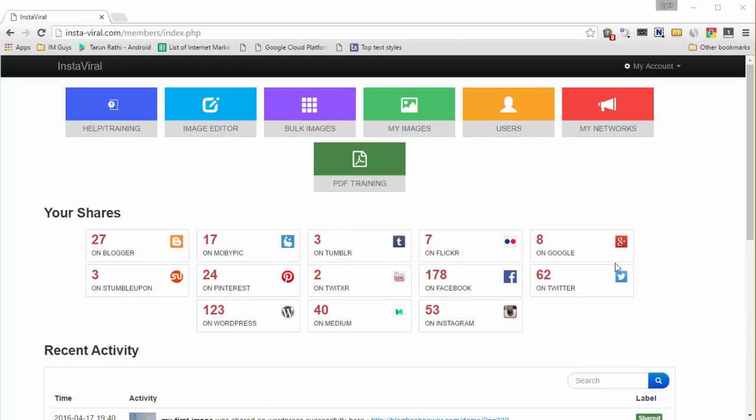So this concludes our demo of Instaviral. It's a huge, very, very powerful software, and even in such a long demo, I haven't been able to show you all the power and potential that it has. But what I've shown you should be enough to give you an idea of how much potential Instaviral has and how much traffic it can successfully drive to you from all the different places on the internet, without you having to be a slave of your computer clicking buttons all day. So this is Instaviral, and I hope you'll use it to make your marketing more powerful and to get an endless amount of traffic forever.